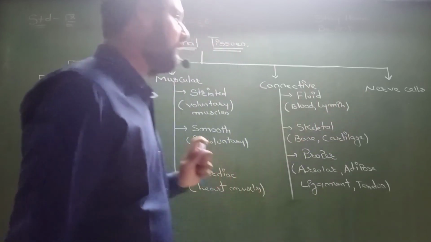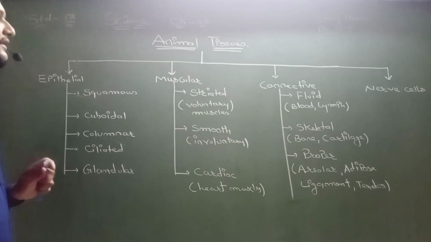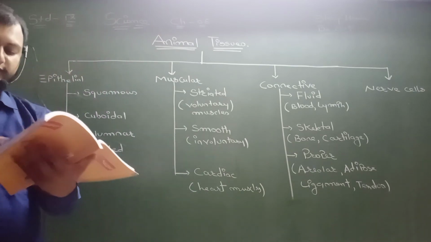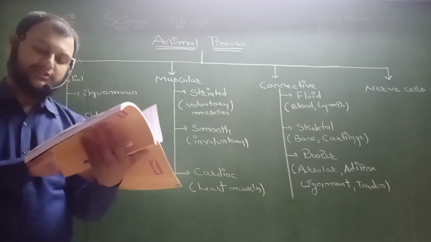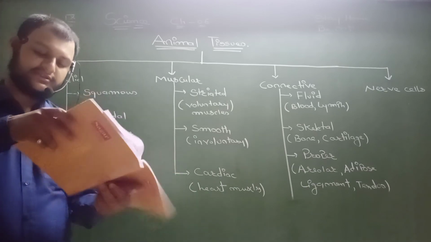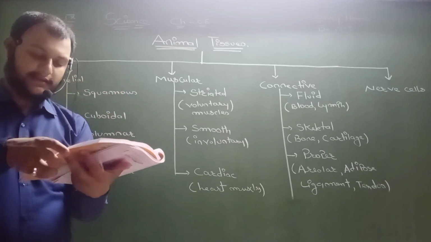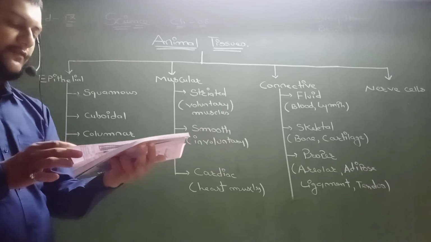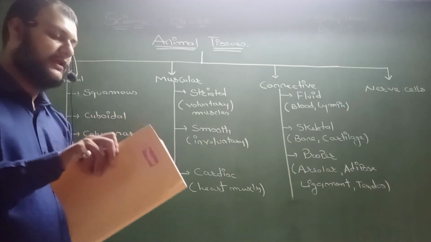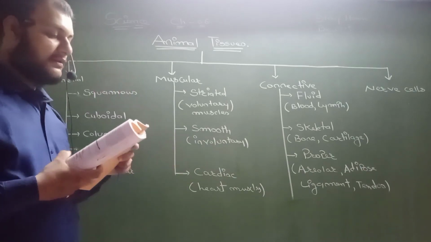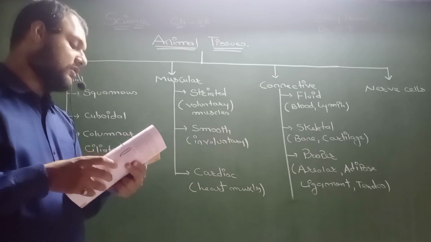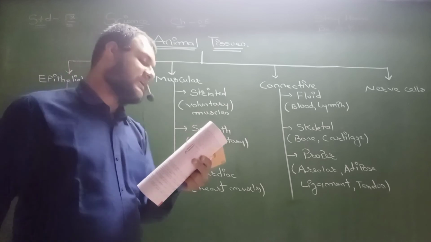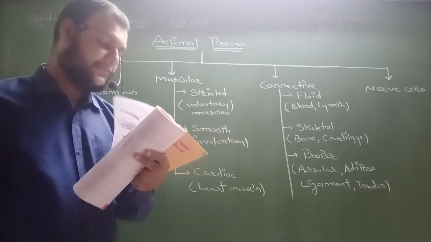Now this was the nerve cell and only one thing remains, that is muscular tissue. Muscular tissue consists of elongated cells also called muscle fibres. This tissue is responsible for movement in your body. The muscles are also called skeletal muscles as they are mostly attached to the bones and help in body movement.